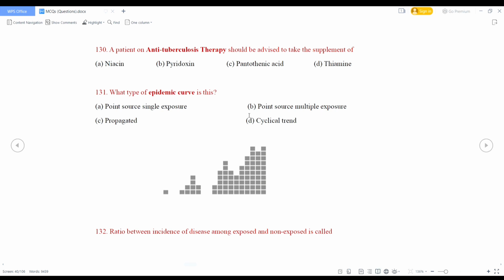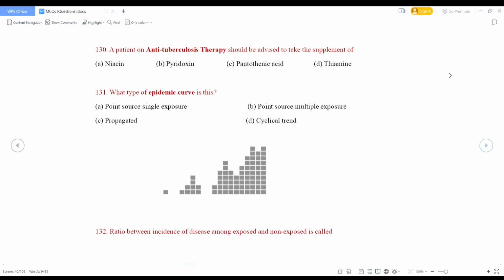A patient on anti-tuberculosis therapy should be advised to take the supplement of niacin, pyridoxine, pantothenic acid, thiamine. What is the right answer? Right answer is pyridoxine, because pyridoxine supplementation helps mitigate the neurological side effects, that is peripheral neuropathy caused by isoniazid.